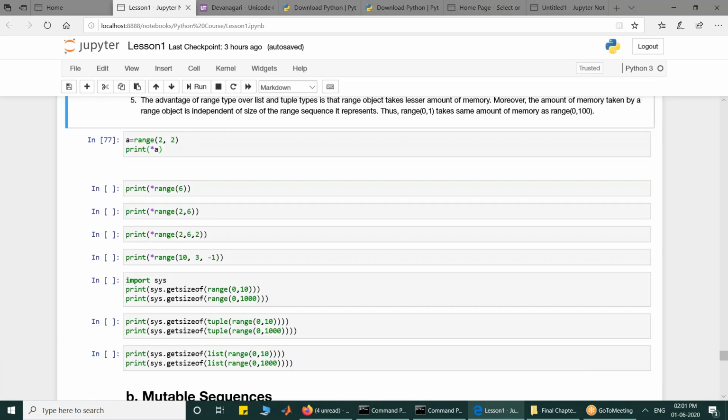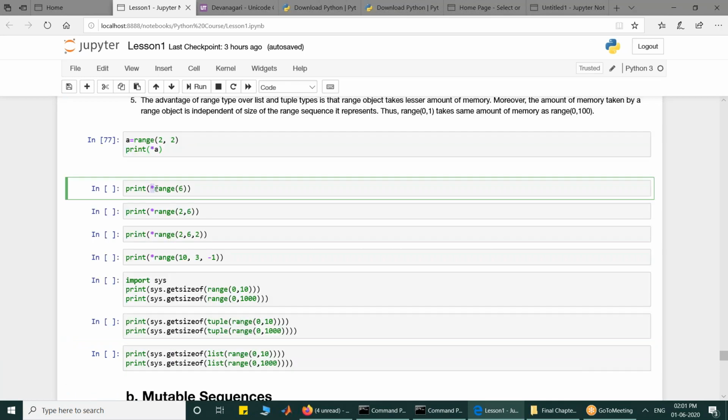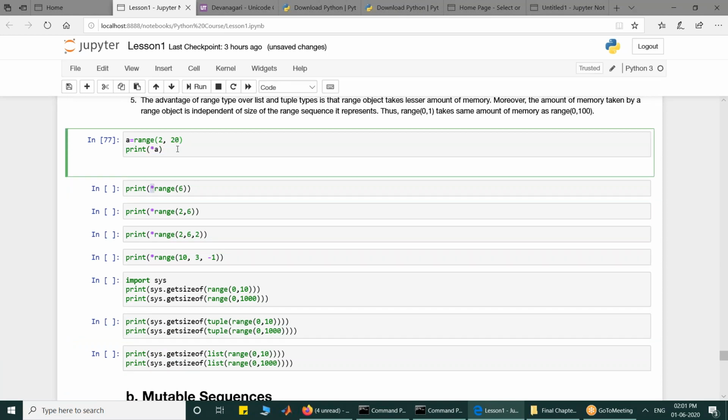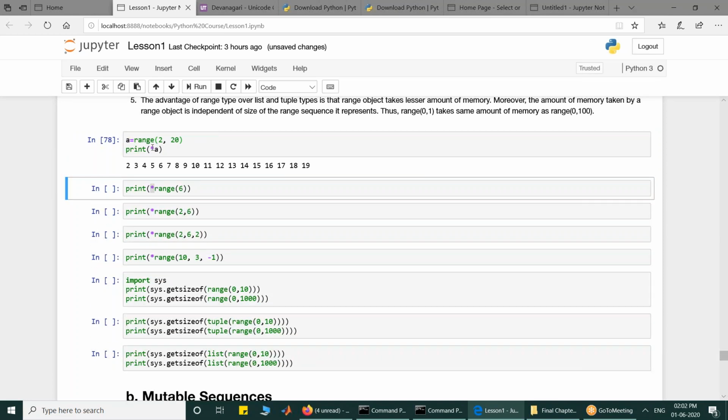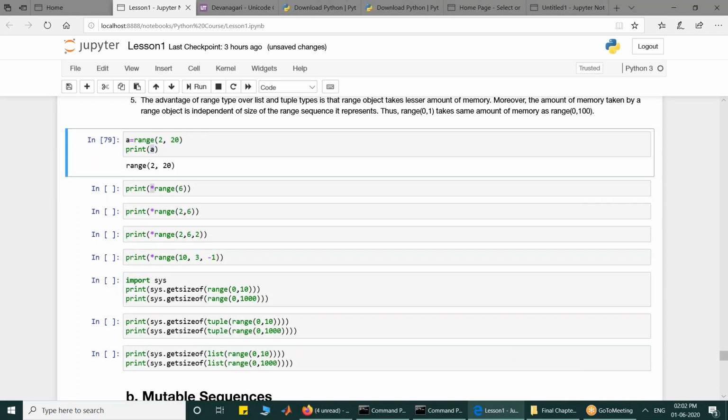So I already told you about star, this star, I hope you remember this. This is for unpacking. If you put range of 20, otherwise if you don't use the star, you are just going to get range. But if you want to look at the numbers, unpack the range, and unpacking can be done by using star. So the star operator is the unpack operator, and that prints the range.